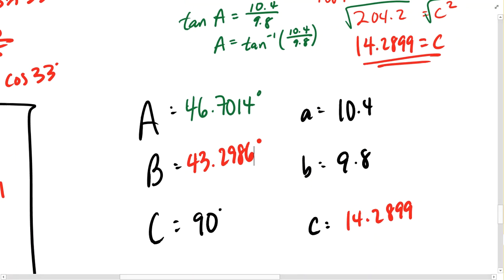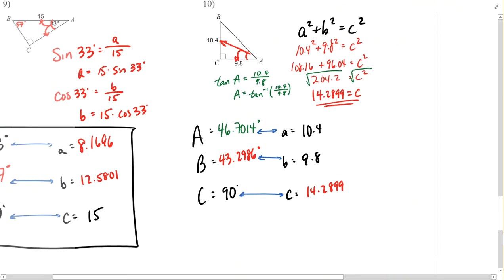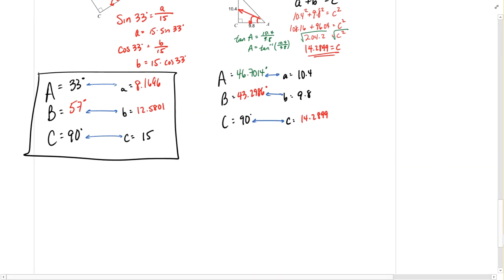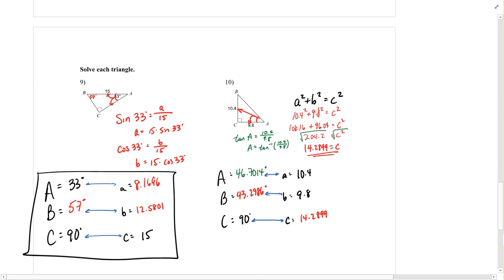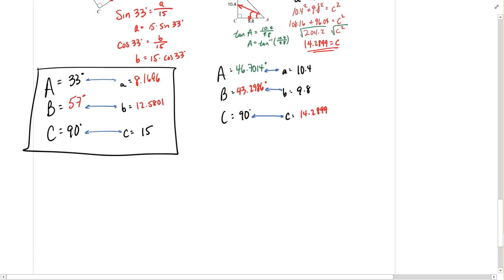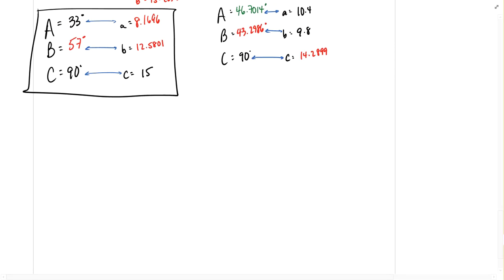And if I do a quick check with the side lengths versus angle measures, here's our largest angle measure compared to the longest side length, our smallest angle measure compared to our shortest side length, and the angle measure in the middle of the two produces a side length that's in the middle of the two. So again, I hope that helps a little bit while preparing for the quiz that you'll complete today.